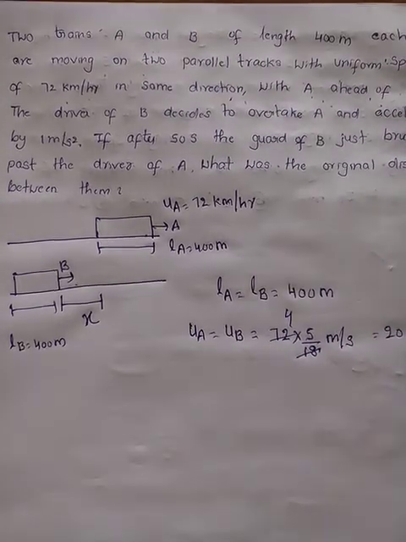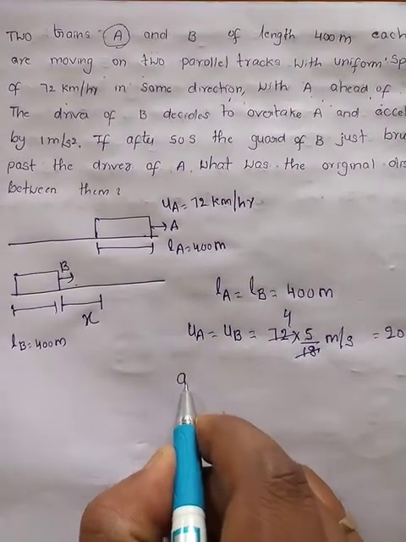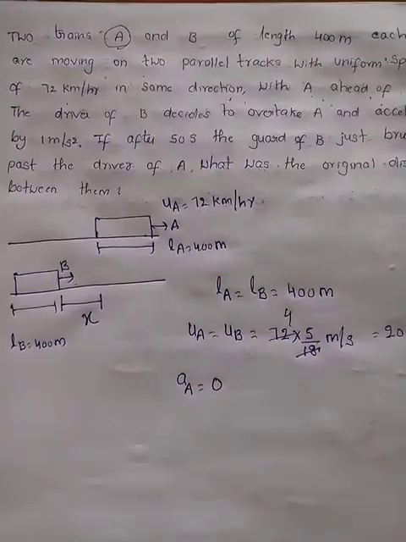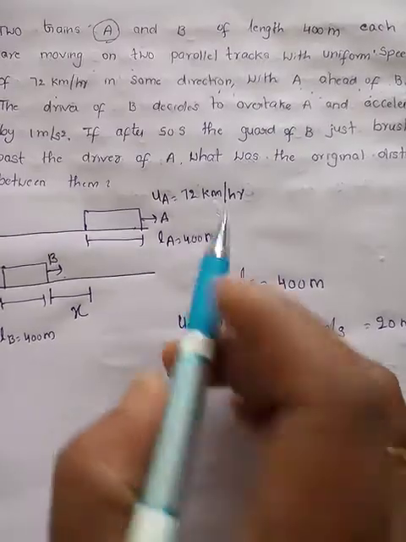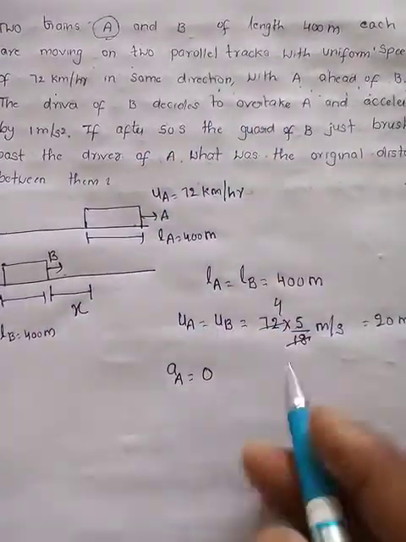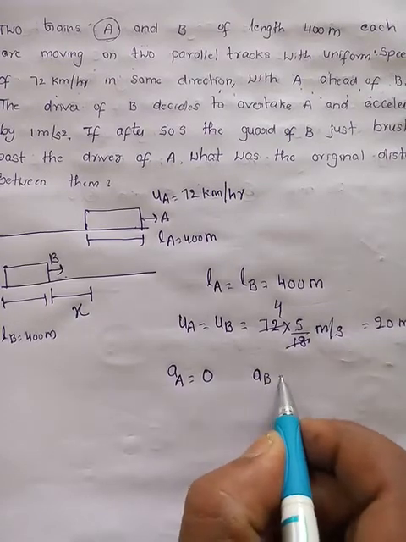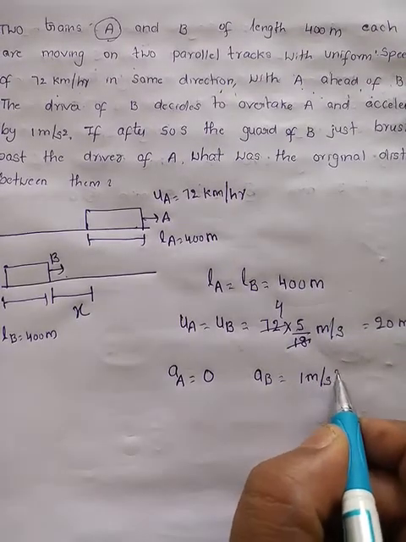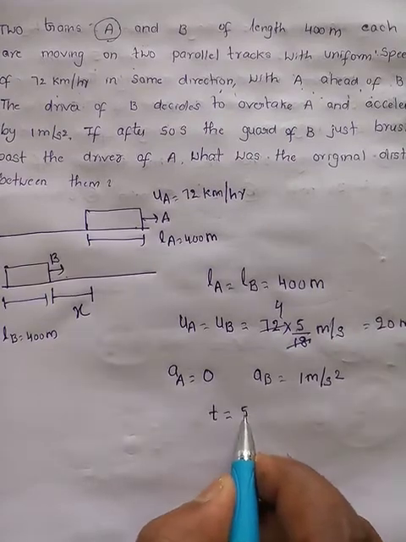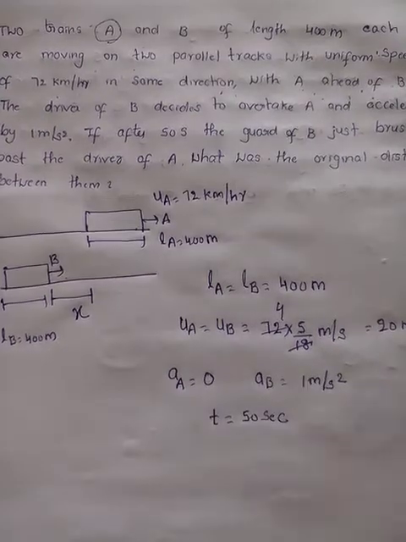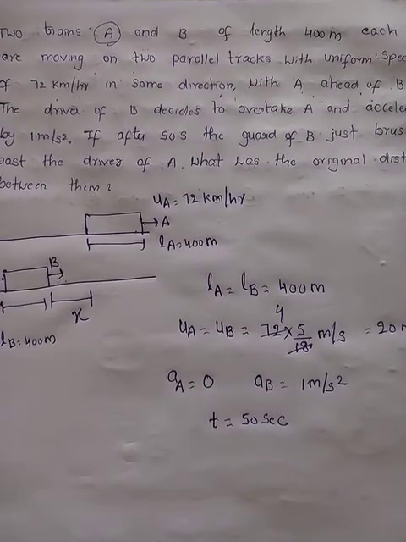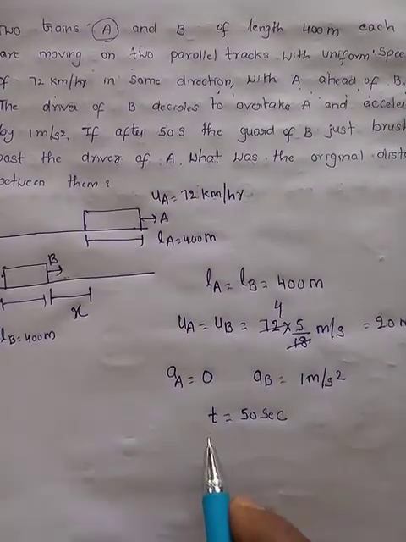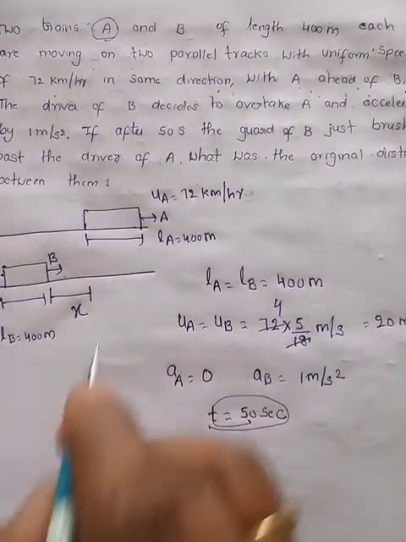20 meter per second. So initially train A is moving with uniform speed, means acceleration is 0. It keeps on moving with 72 km per hour or 20 meter per second. But B decides to overtake, so the driver accelerates the train by 1 meter per second square. After 50 seconds, the guard of B passes the driver of A. Now, let us see how much distance is travelled in these 50 seconds by A and B.